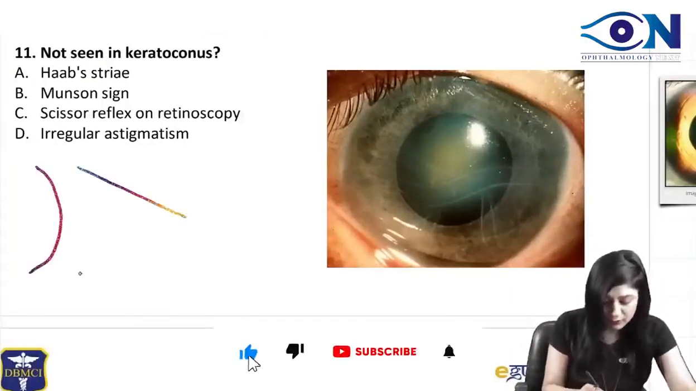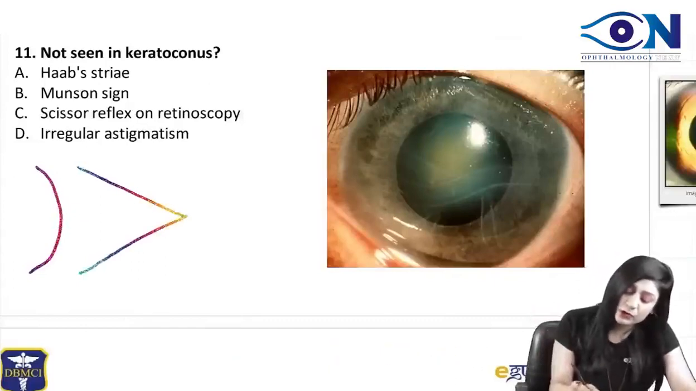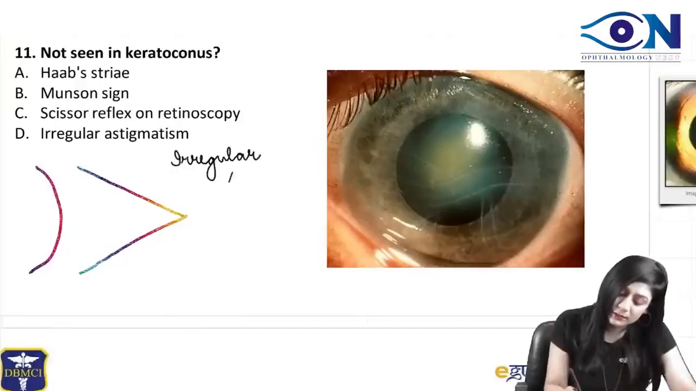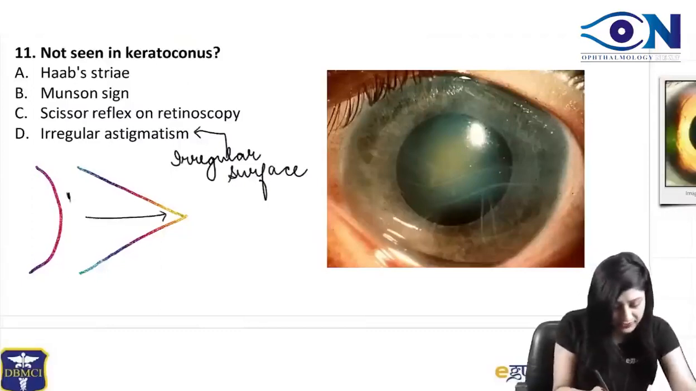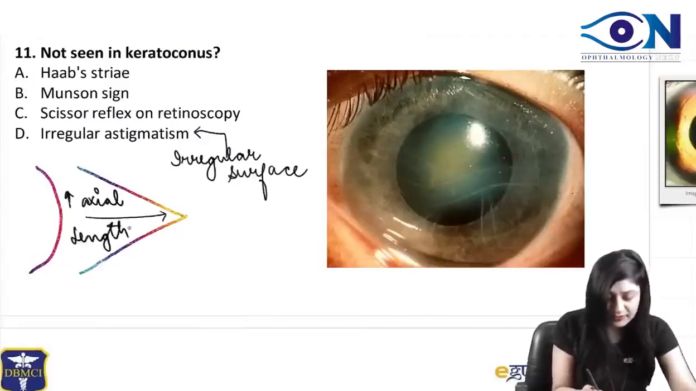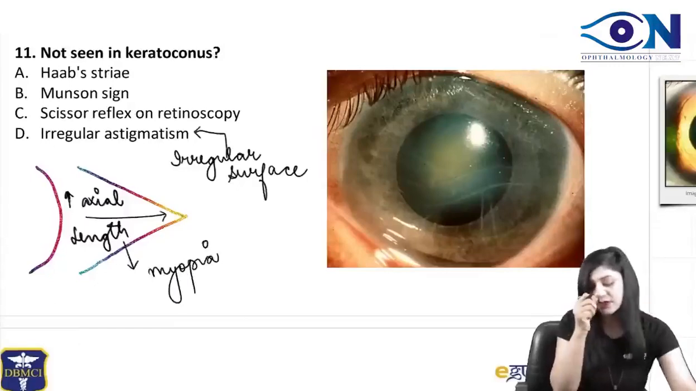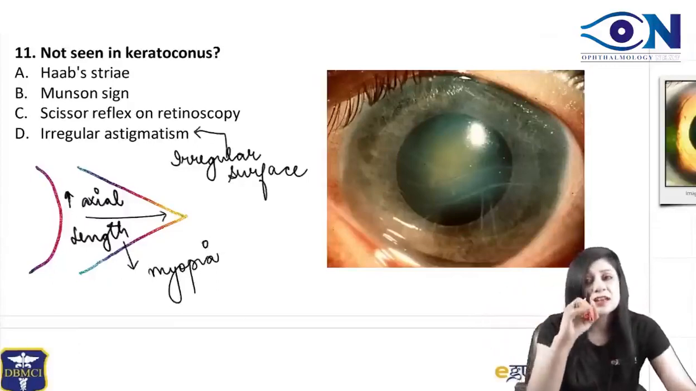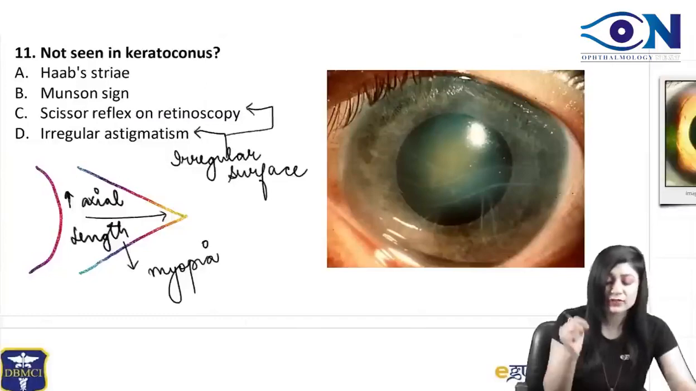we are going to have this kind of a cornea. We have the conical protrusion of the cornea. Due to this conical protrusion, you will have an irregular surface, due to which we can have irregular astigmatism. We are also going to have increased axial length, due to which we can have myopia. So the refractive status of this patient: an irregular surface leading to irregular astigmatism, which can lead to the scissors reflex on retinoscopy.